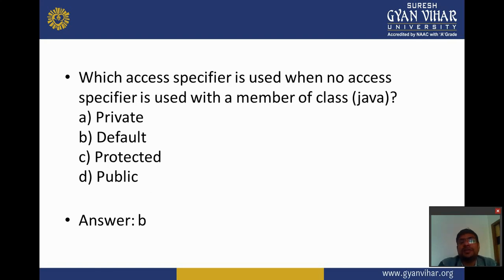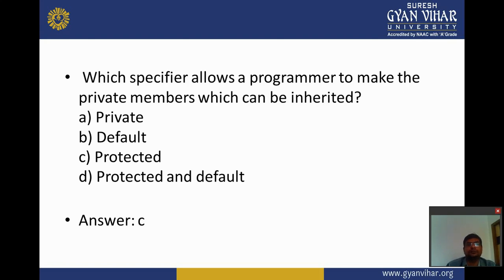Which access specifier is used when no access specifier is used with a member of a class? Private, default, protected, public. That is the default. Which specifier allows a programmer to make the private members inheritable? Private, default, protected, protected and default.